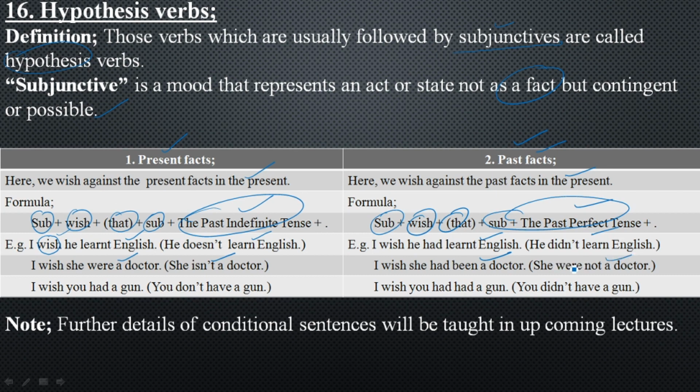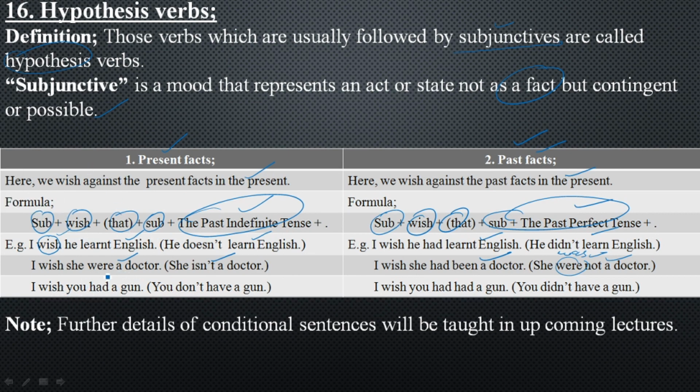Keep in your mind, in conditional sentences where we hope or wish for something, we use were. If you use was over here, it will be informal, but both of them are correct. In tenses we use was with the subject she, but here you will use were. It is also correct.